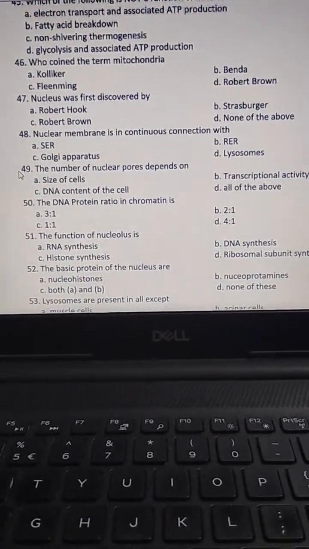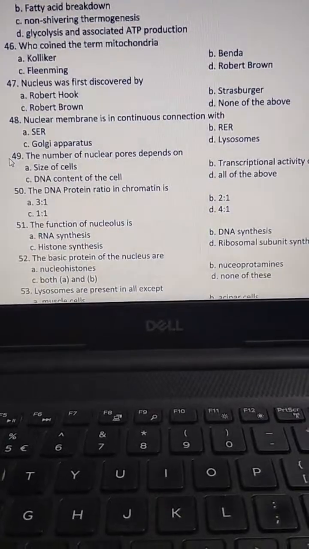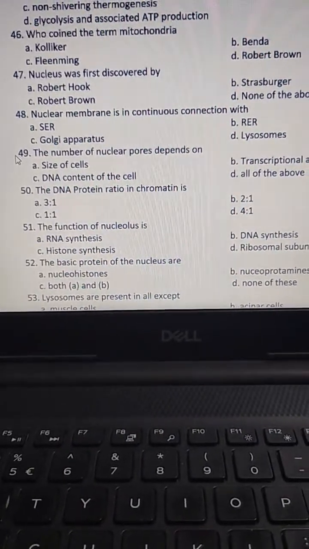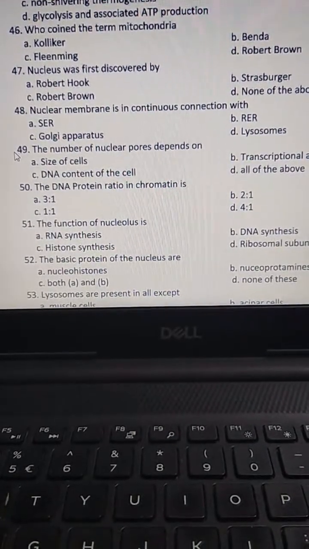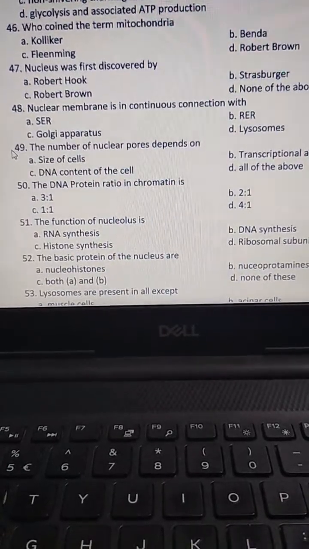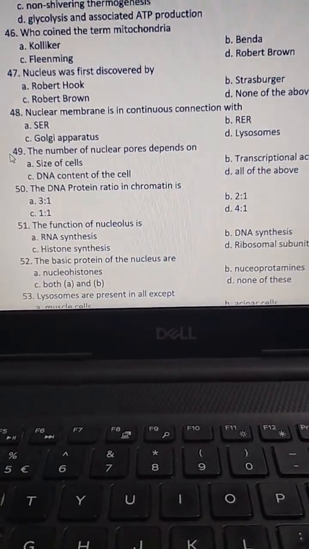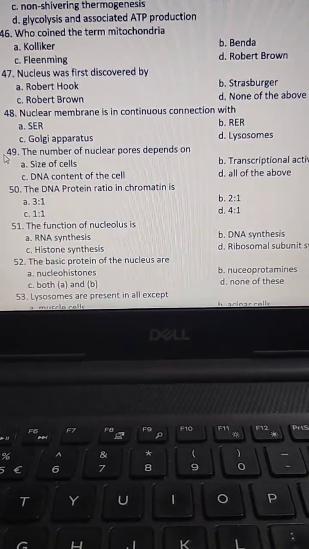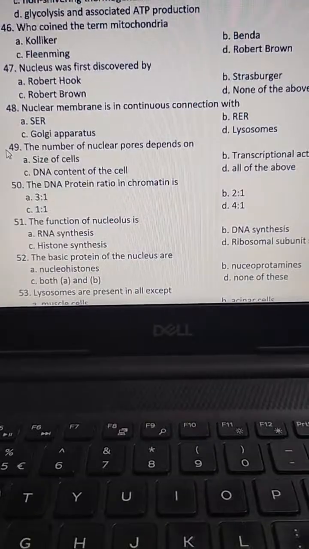The next question, the DNA protein ratio in chromatin is 3:1, 2:1, 1:1, 4:1. The answer is C, 1:1.